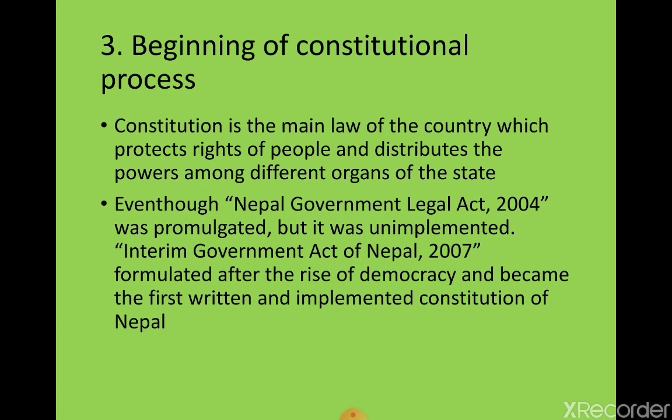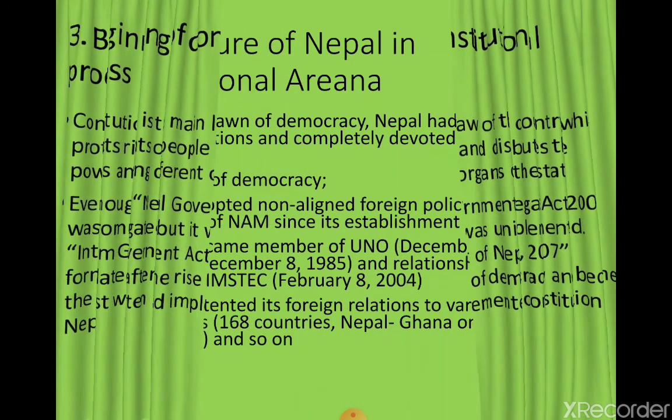Okay, in this way we can say that Nepal has started the constitutional process. We are lucky that we have already drafted 7 constitutions so far. The latest constitution of Nepal is the Constitution of Nepal 2072. Hope this constitution will last for a long period of time. And if some of the articles are not favorable to certain groups of people, these articles can be amended. So let's go to the next point.